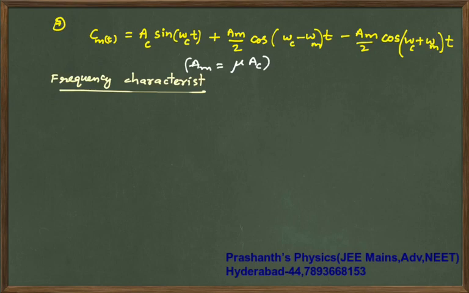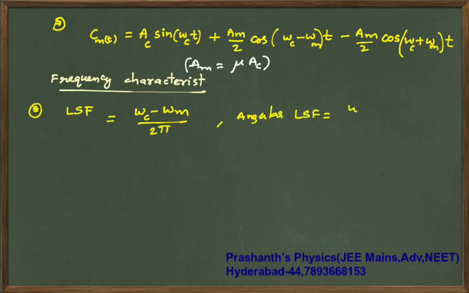Coming to frequency characteristics, the lower side frequency is given by (ωc − ωm)/2π for linear terms. For angular terms you don't need to divide by 2π; the angular lower side frequency is simply ωc − ωm.